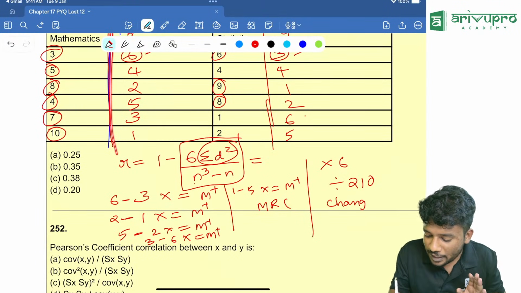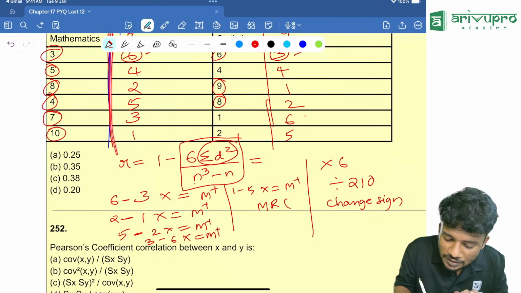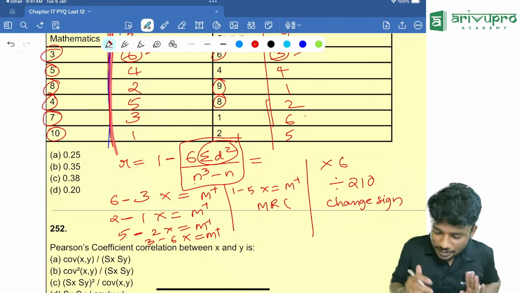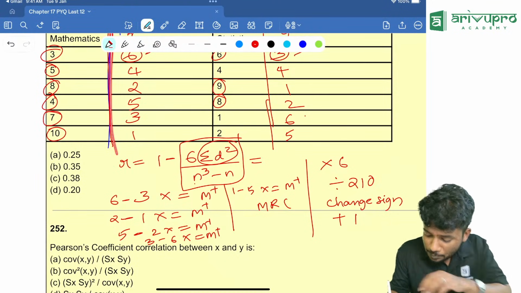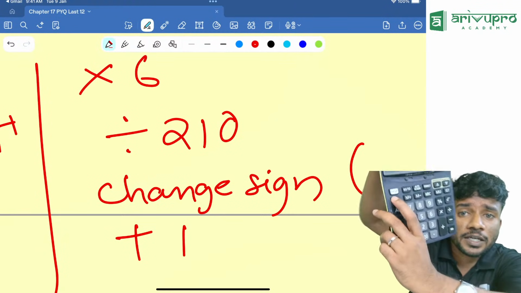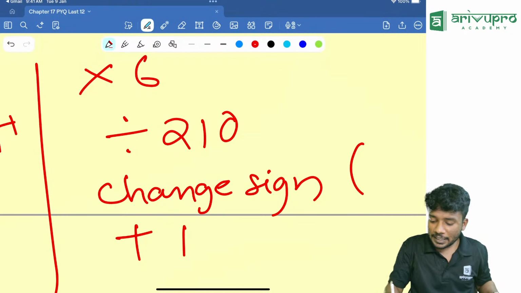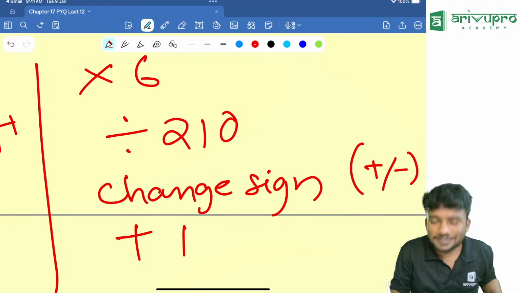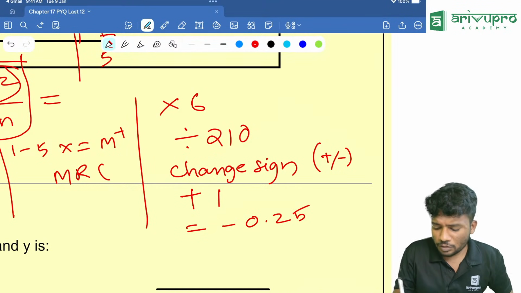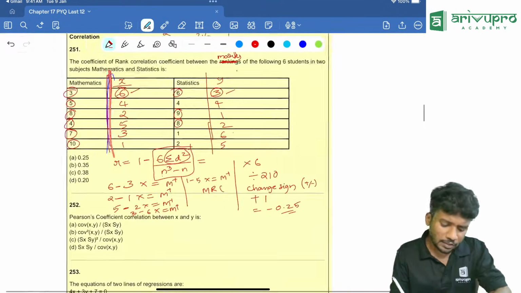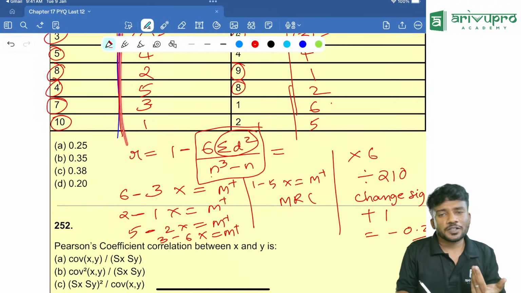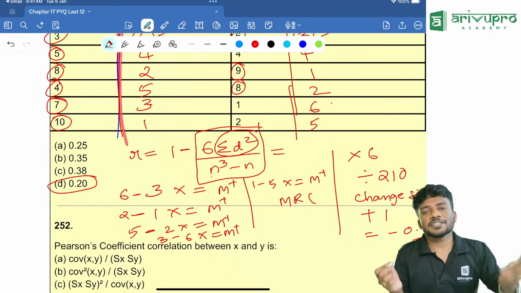Change sign. Why are we changing the sign? Because the sign in front of 6 is what? Minus. So you will change the sign. Then plus 1. One more question. How will you change the sign? There is a plus or minus sign over here. Correct? Click that plus or minus. Then only you can change the sign. Then plus 1. You might be getting the answer as minus 0.25. So looking at that, there is no option having minus 0.25. If you look into the nearest answer, you should go for option D, that is 0.2.